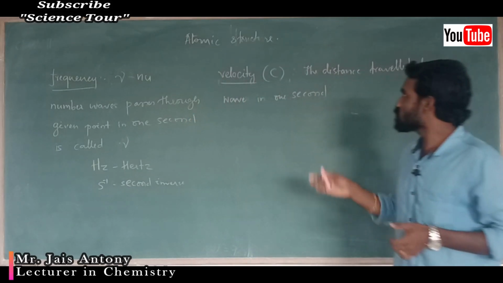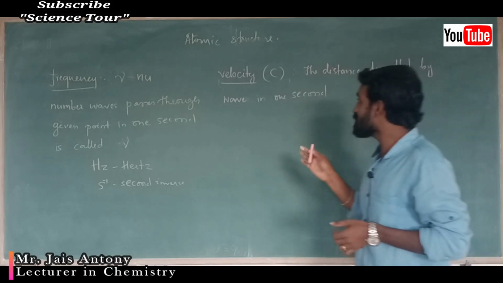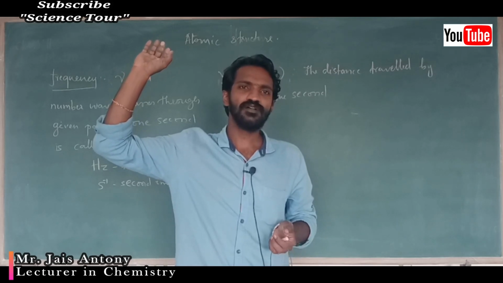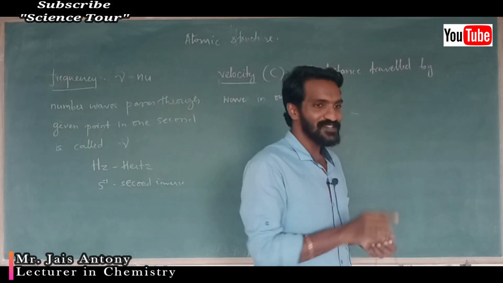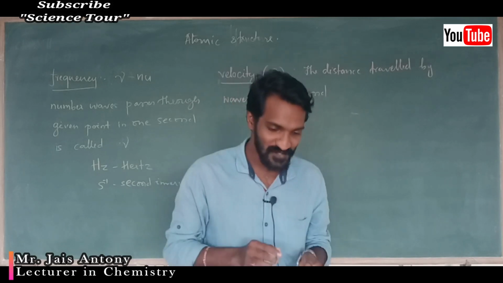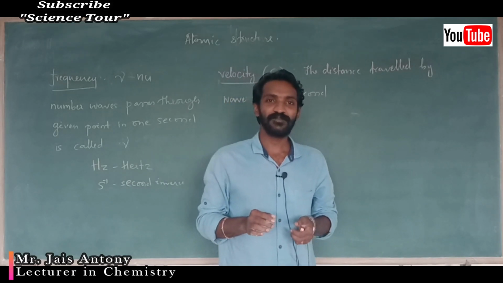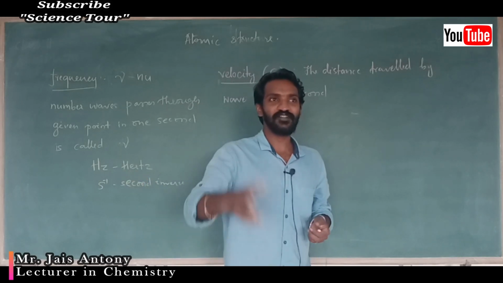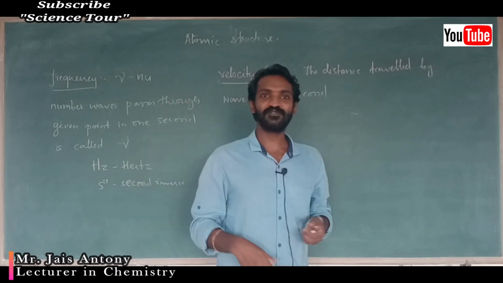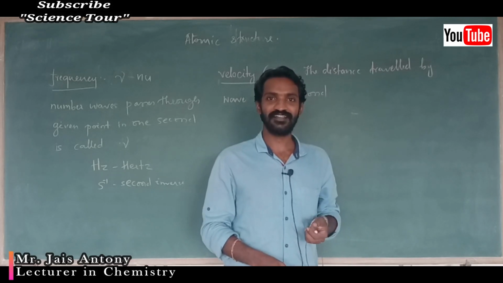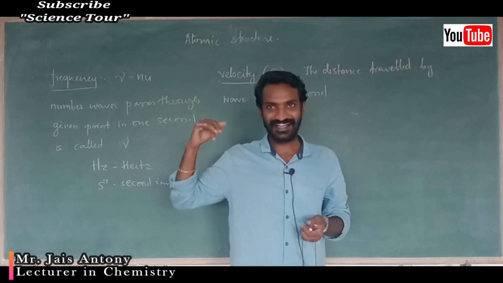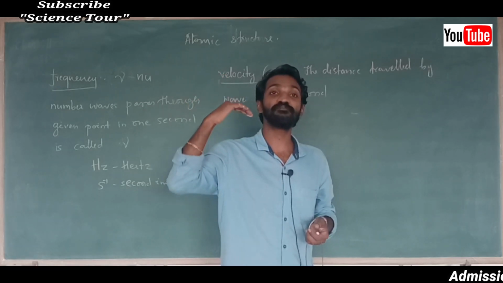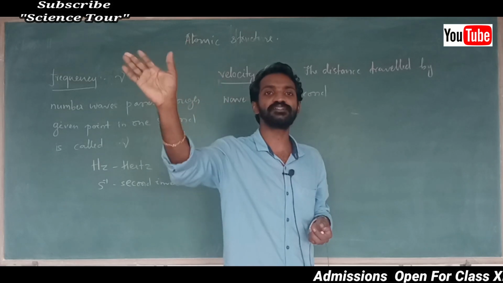Traveling speed. So velocity is the distance travelled by a wave in 1 second, which means it travels kilometers and kilometers. Understood? Don't think it travels like this. You people use a catwalk like this, slowly. You used to go very slowly with your friend. So a half hour distance you will travel in 2 hours. That is different, but here it is different. This will travel with the speed of light, 3 into 10 to the power 8 meter second inverse. That much speed it reaches.